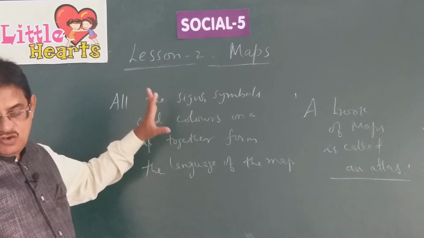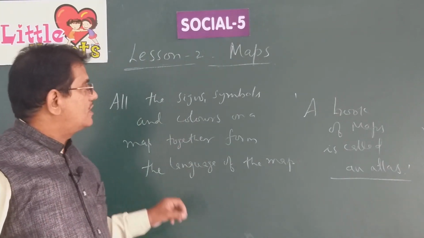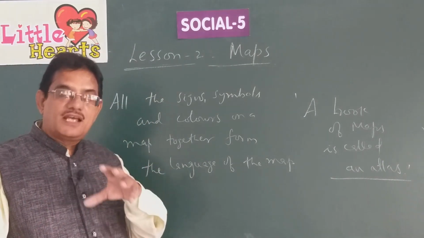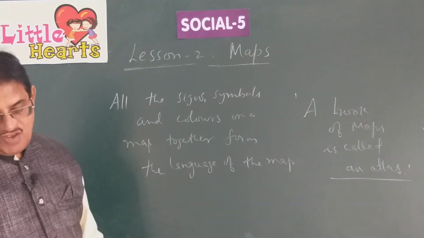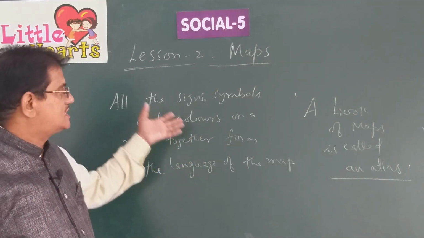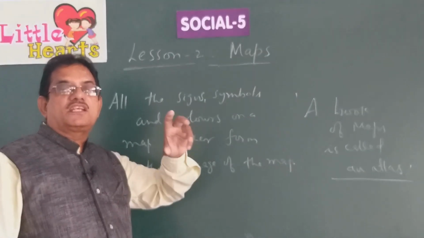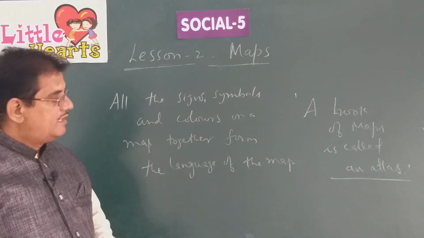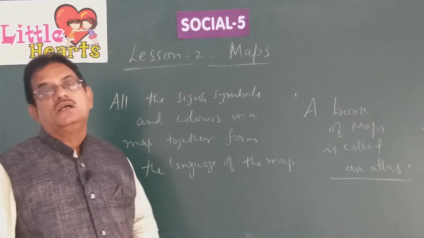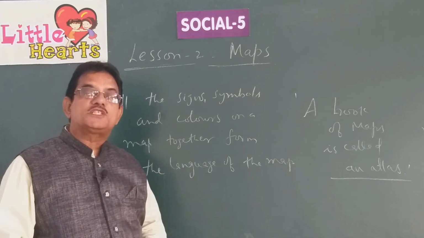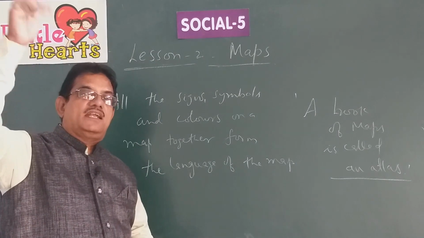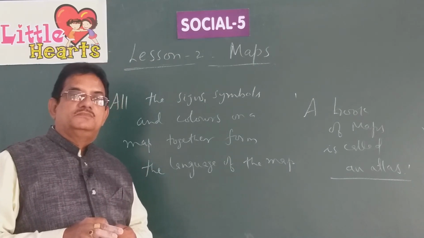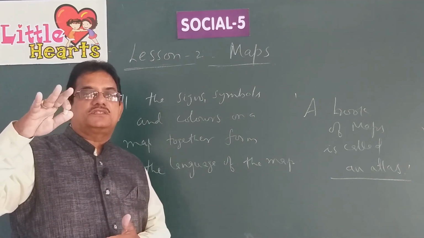Green color is used for plain regions. We talked about the northern plains in the previous class. To show the plain regions, green color is used. In the same way, brown is used to represent mountains, big mountains or hills. And yellow color is used for showing plateaus. Plateau means what? A high elevated land is called a plateau.